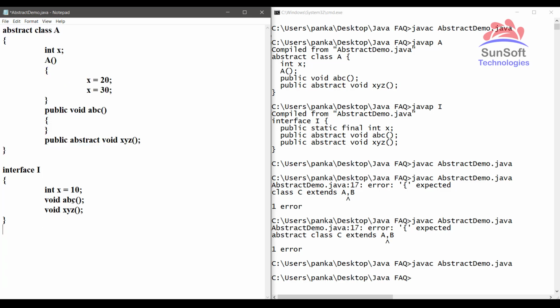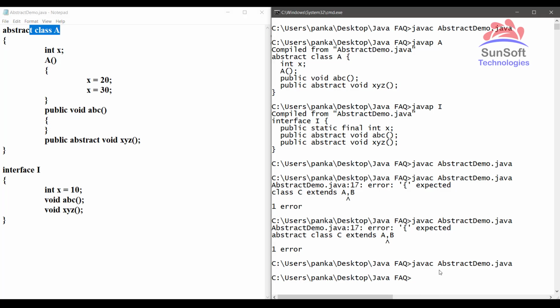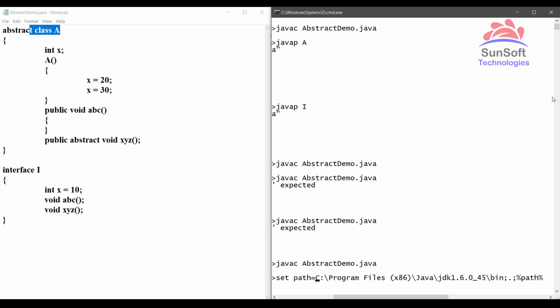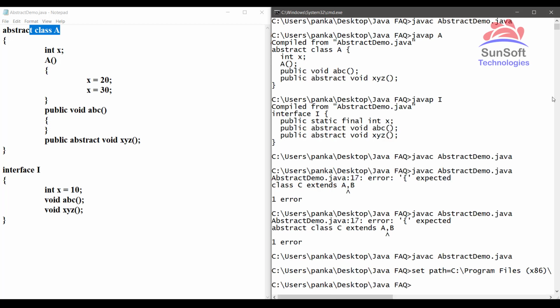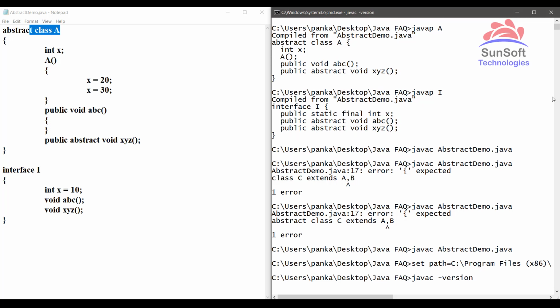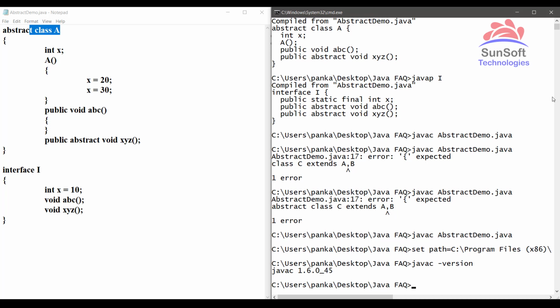Then the last one: by default an abstract class belongs to a root class, that is the Object class hierarchy, whereas an interface doesn't belong to any Object class hierarchy. To see whether our abstract class extends from the Object class or not, we need to set the path to JDK 1.6. So here I am setting it. So I have set it. Now to see the version, I am typing here javac space hyphen version. So yes, it is set to 1.6.